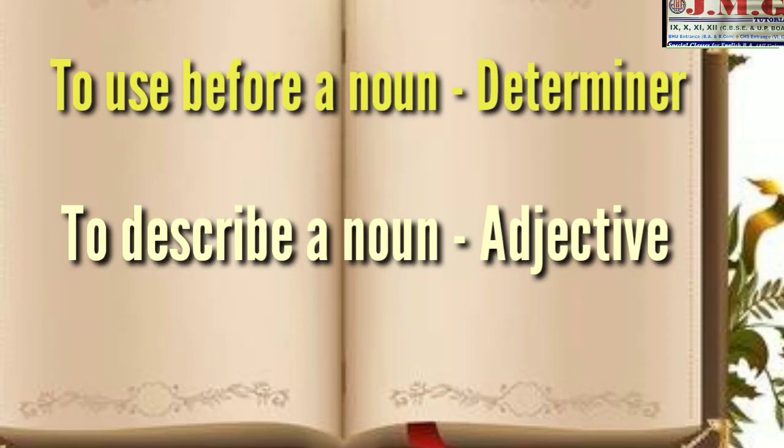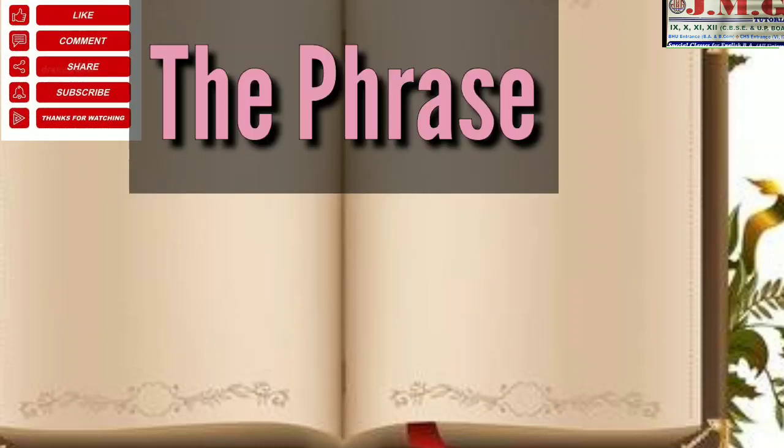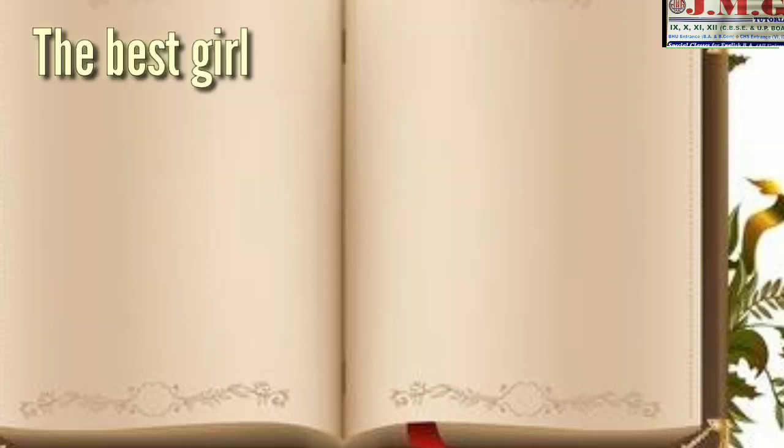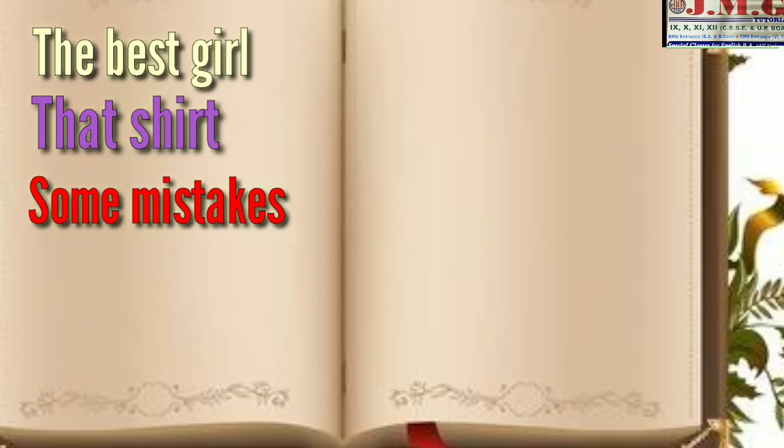Suppose we are going to use a word before a noun, that is called a determiner. When a noun is going to be described, that is called an adjective. They determine. They point out. Like, look at the phrase. Now the question is, what is a phrase? A phrase is a group of words which make sense but not complete sense. Like, for example, the best girl, that shirt, some mistake.